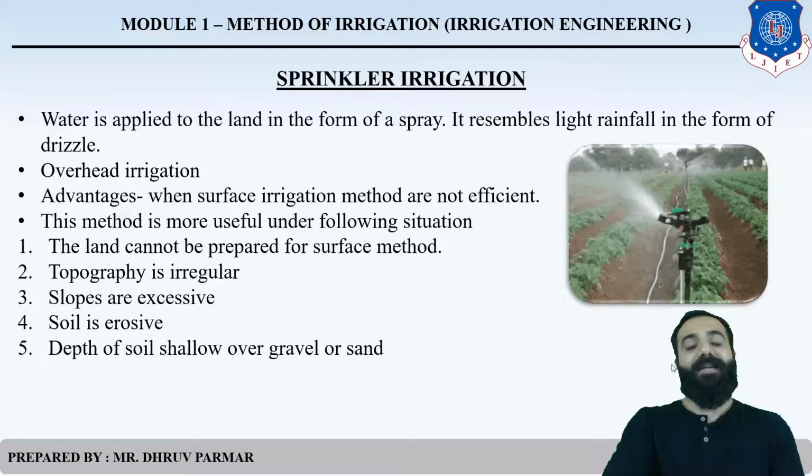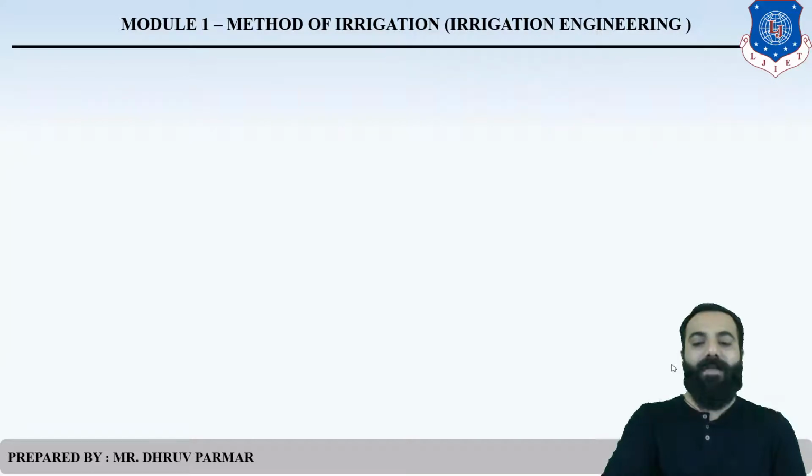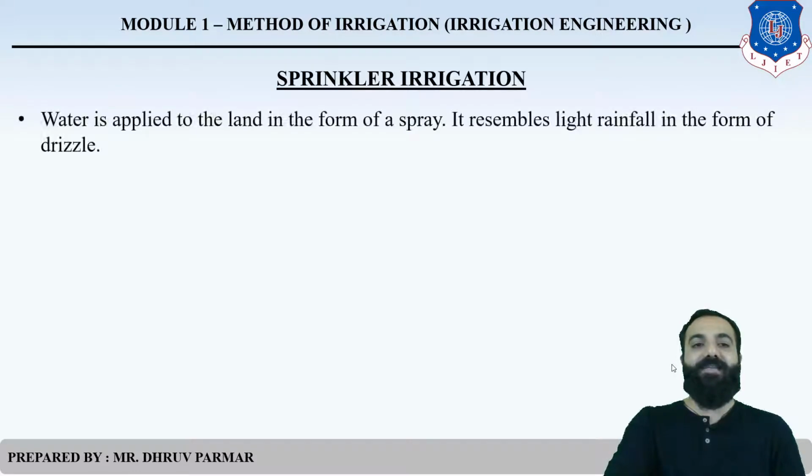At that location surface irrigation is not suitable, so we use the sprinkler irrigation method. So there are some conditions in which sprinkler irrigation is very useful.